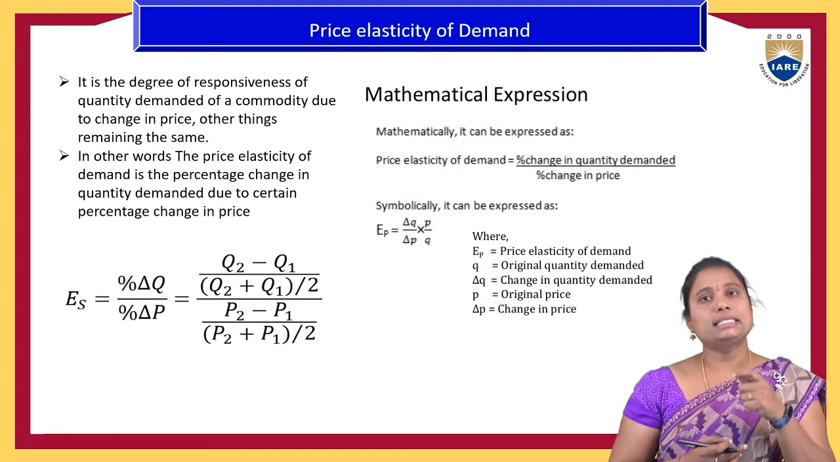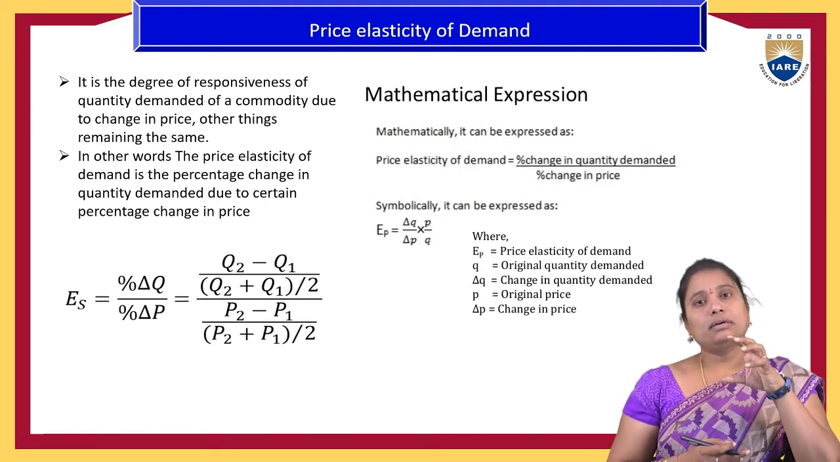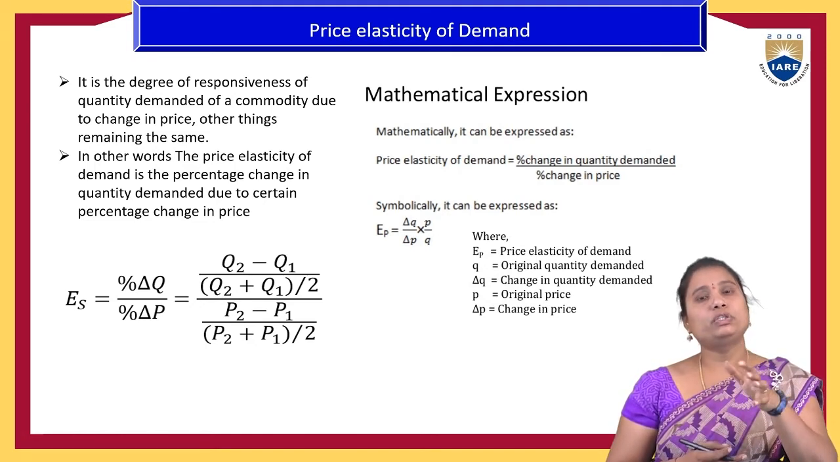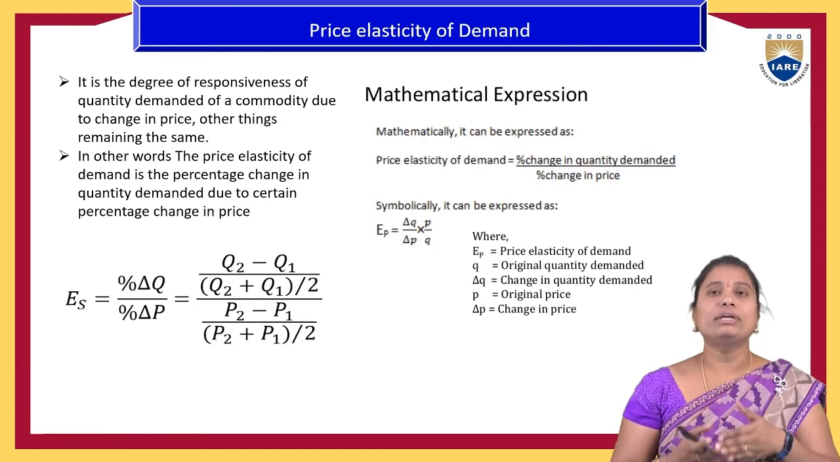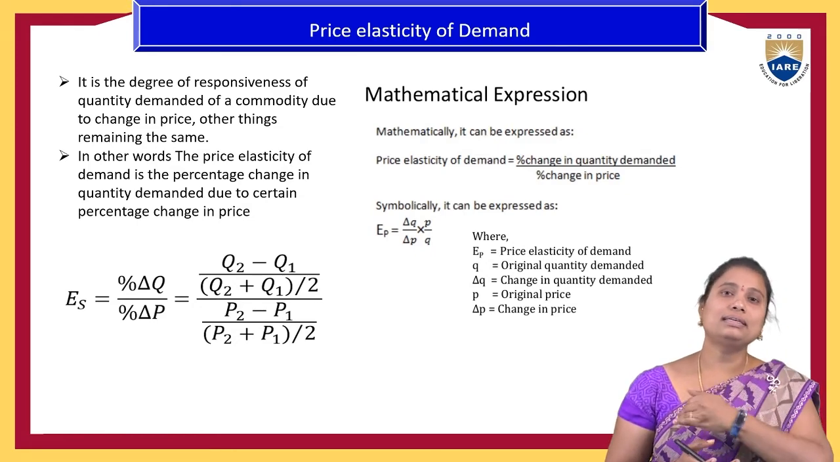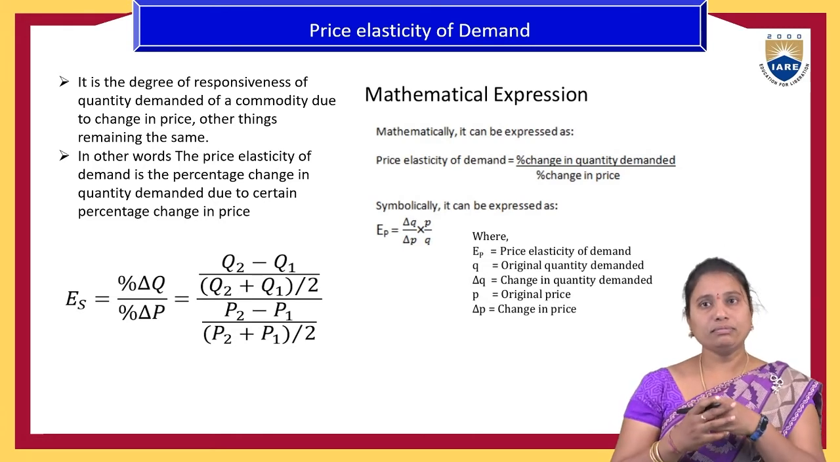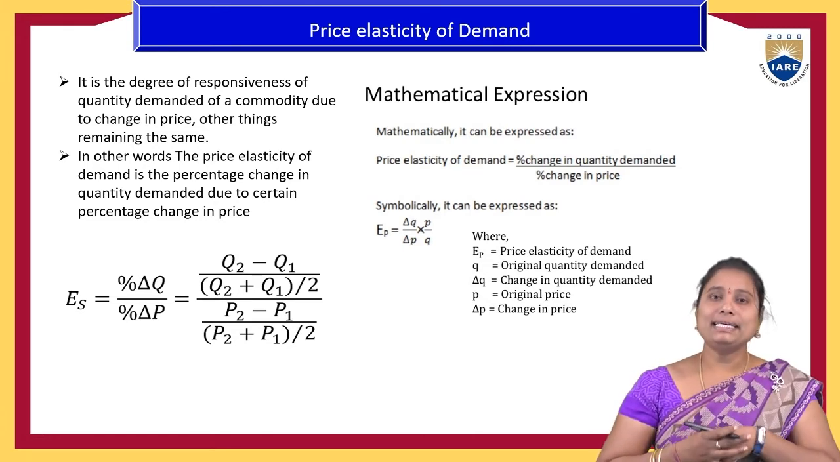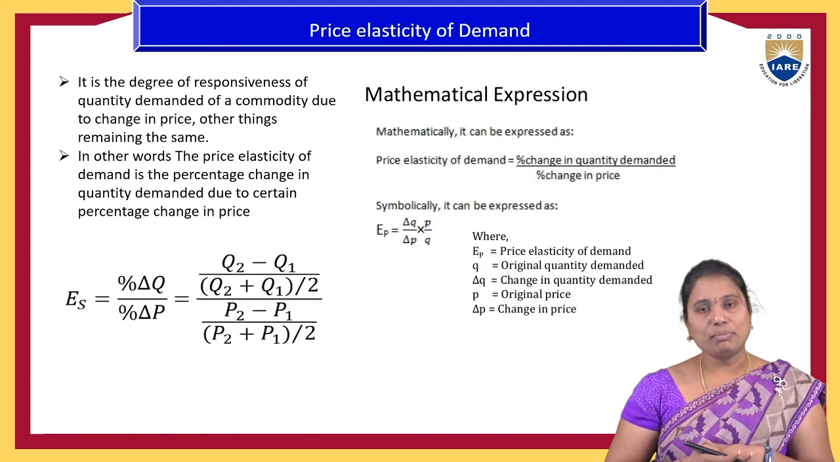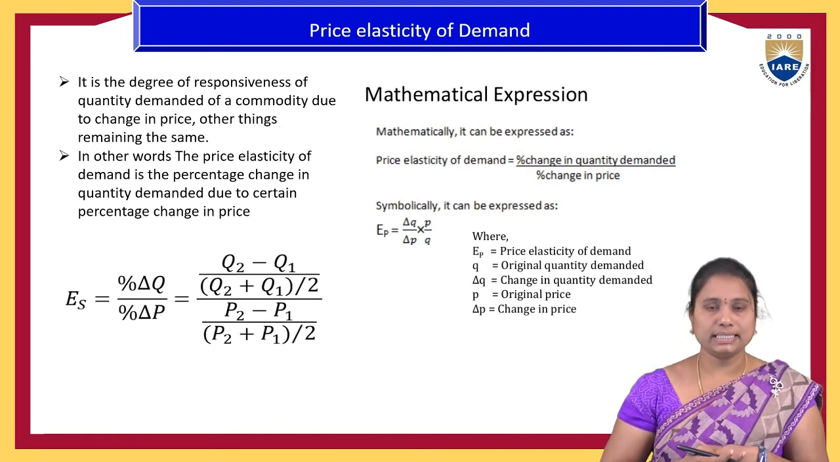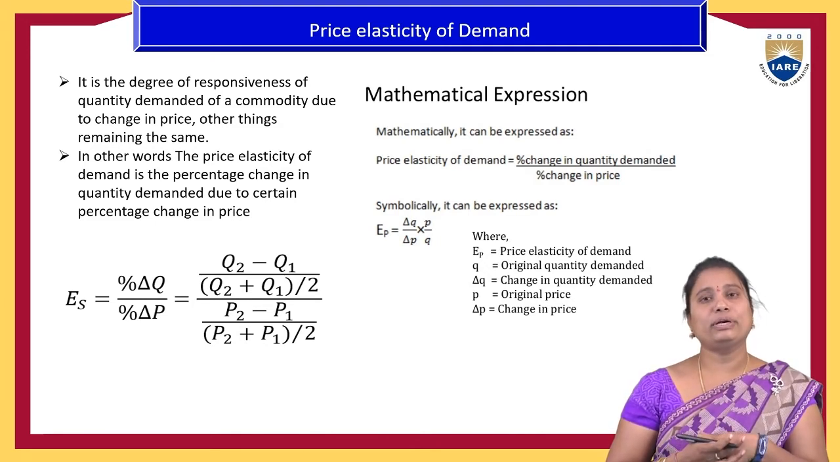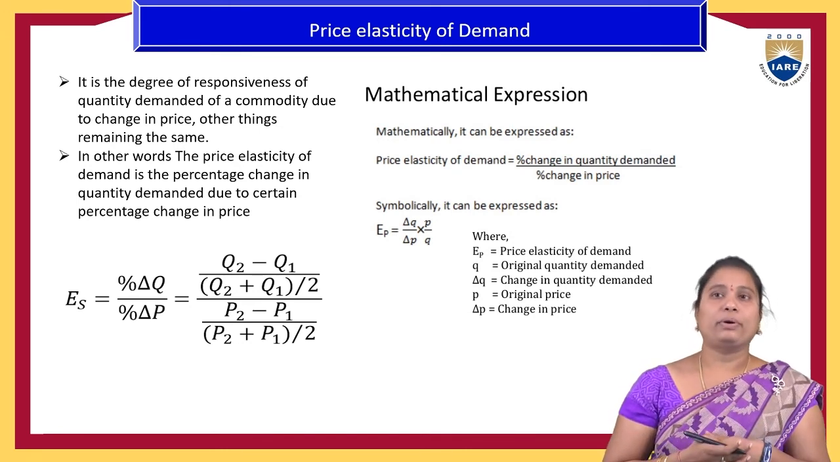So that's why the degree of change in the quantity demanded depends on the price of that commodity, where the other factors remain constant. Mathematically, it is expressed with a formula: the percentage change in the quantity demanded of a product divided by the percentage change in the price of the product.